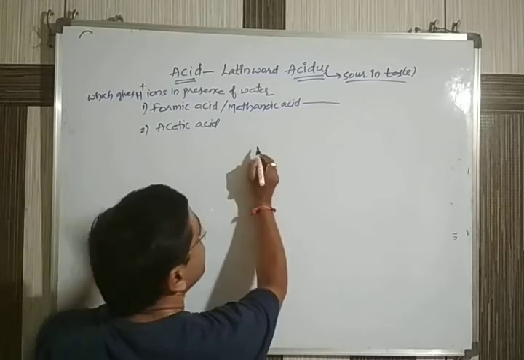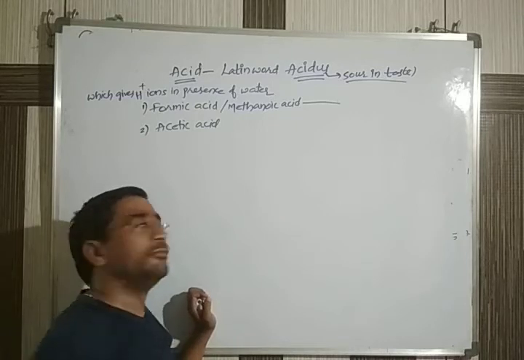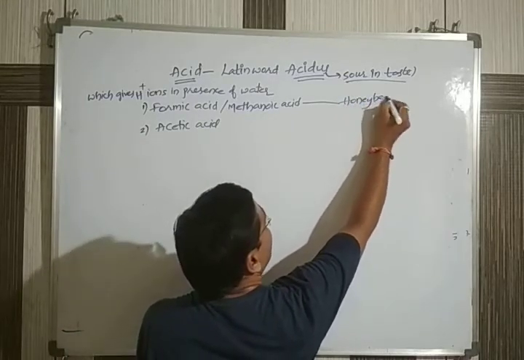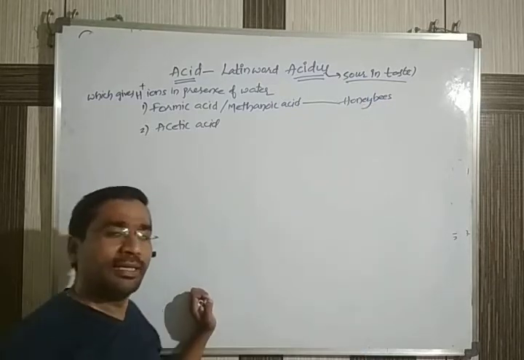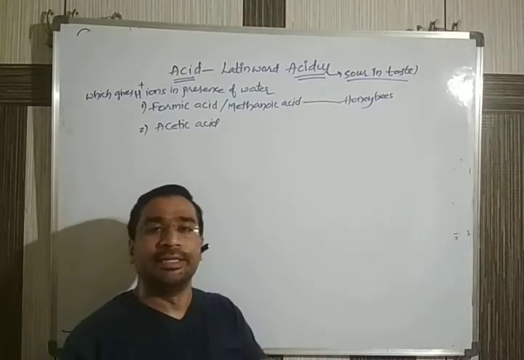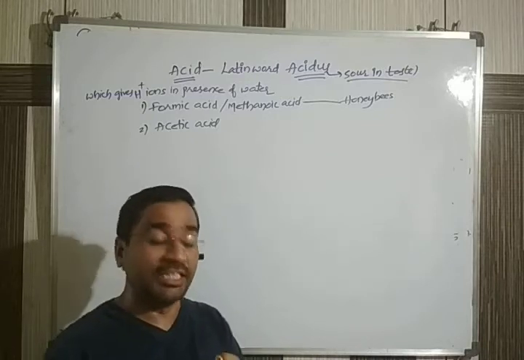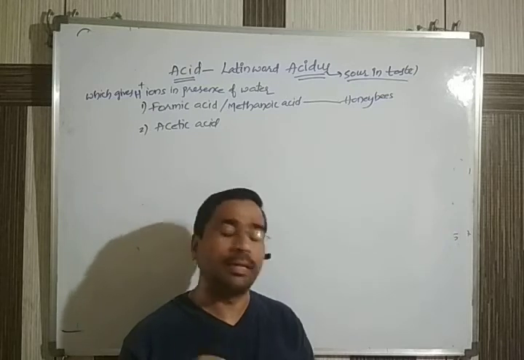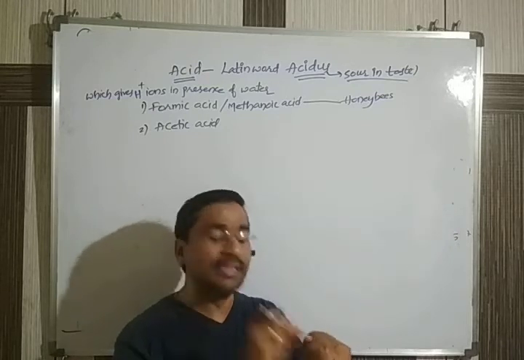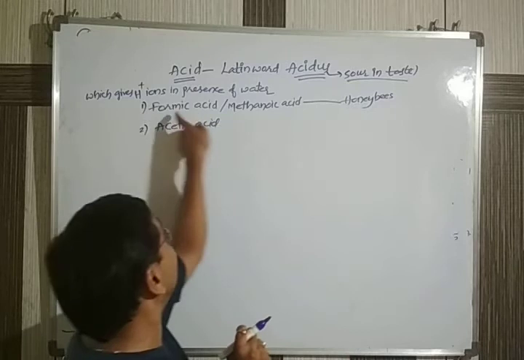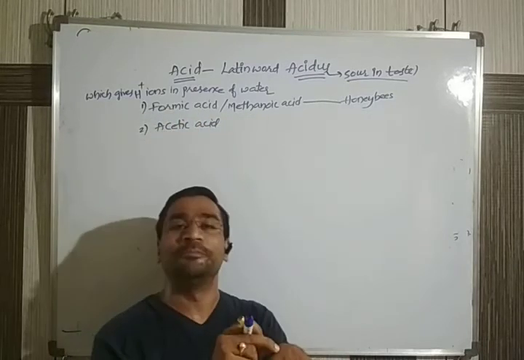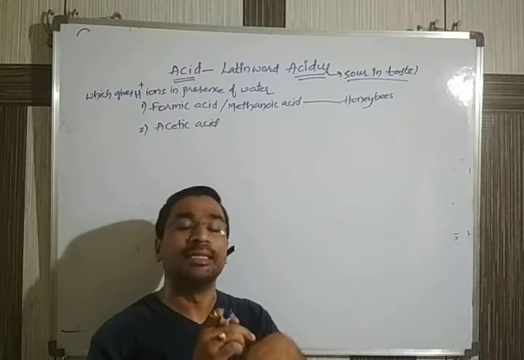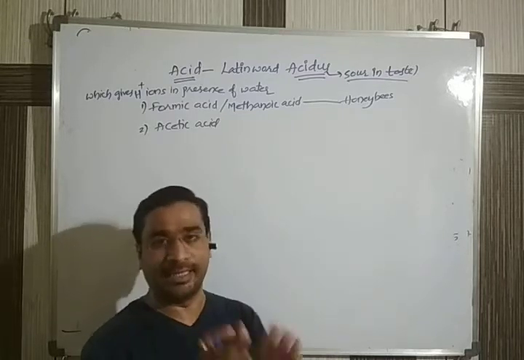From where do we get formic acid? Mostly from honeybees. Whenever a honeybee bites us, we get a lot of burning sensation, itching and redness of the skin. The insect introduces formic acid into our body, and that acid starts corroding that particular area of the skin, thereby causing redness.